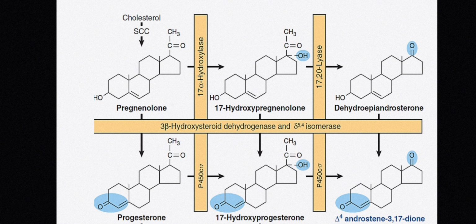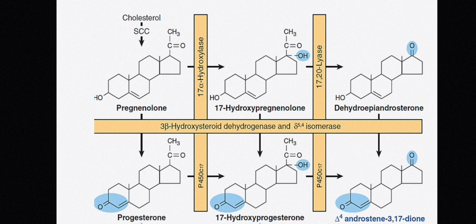Cholesterol gets converted into pregnenolone, which can be converted into progesterone by 3 beta HSD and delta 5,4 isomerase. Also pregnenolone can be converted into 17 hydroxypregnenolone by the enzyme 17 alpha hydroxylase, and the 17 hydroxypregnenolone can also be converted into 17 hydroxyprogesterone by the enzyme 3 beta HSD and delta 5,4 isomerase.